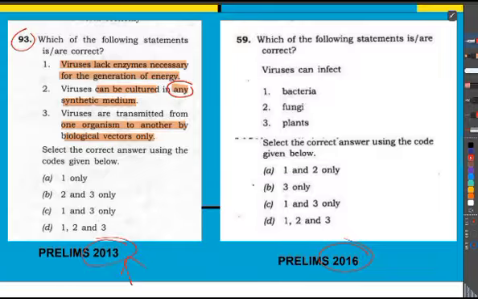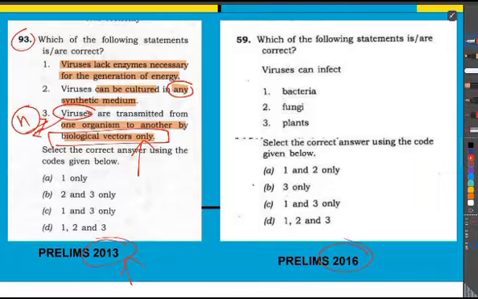In the statement itself it's given 'viruses', which means there can be n types of viruses, and there are also types yet to be explored or found. They are saying that viruses are transmitted from one organism to another by biological vectors only.